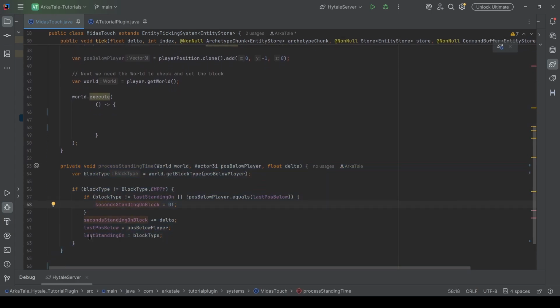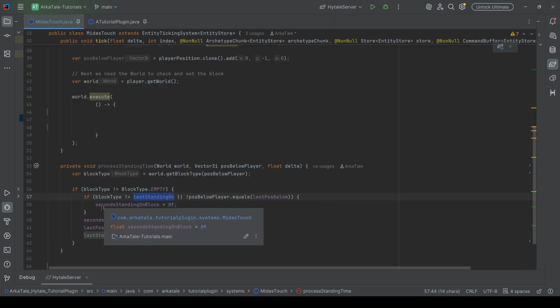We want to get the block type below the player. If it's not empty, we check if the block is not the block the player was last standing on, or the position changed.